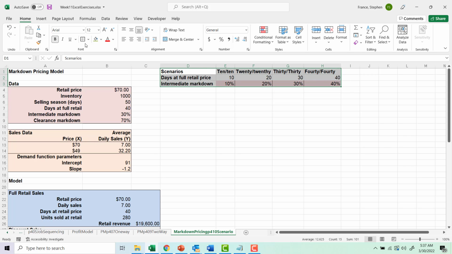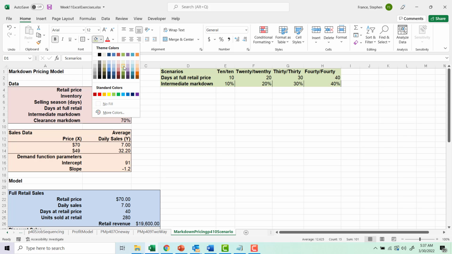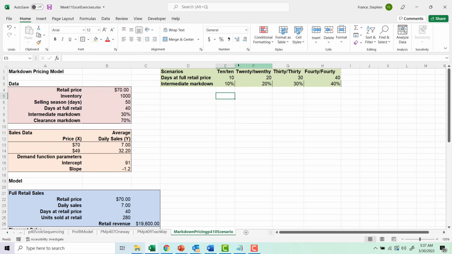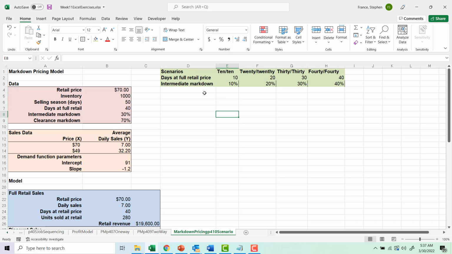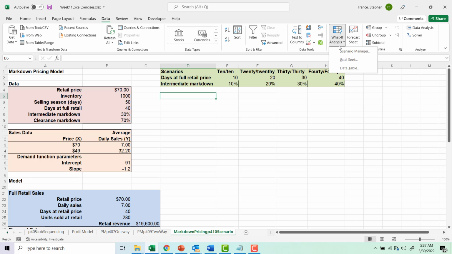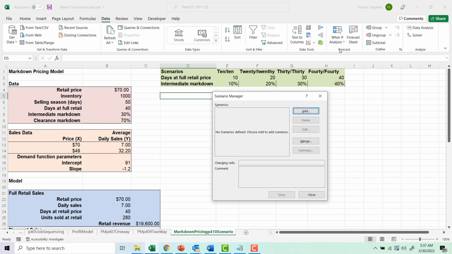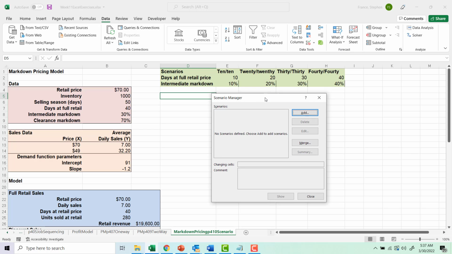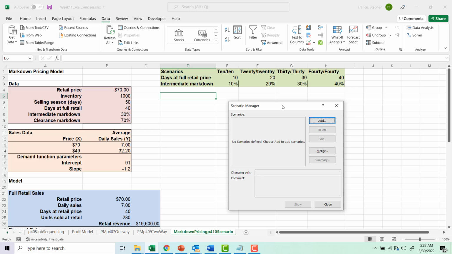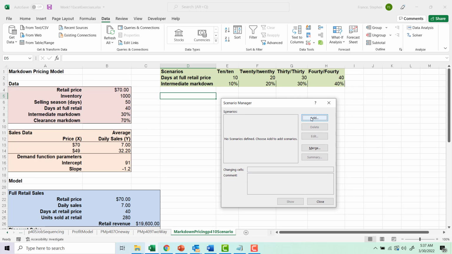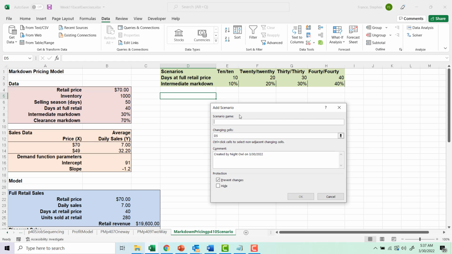Let's just clear this, put this in a certain color. Let's just do light green, I think it's a beautiful color for this. Okay, so we have our scenarios up there. Now, we want to go to Data, What-If Analysis, Scenario Manager. Okay, so we're going to add some scenarios. So we're going to add our scenario, which is 10-10.